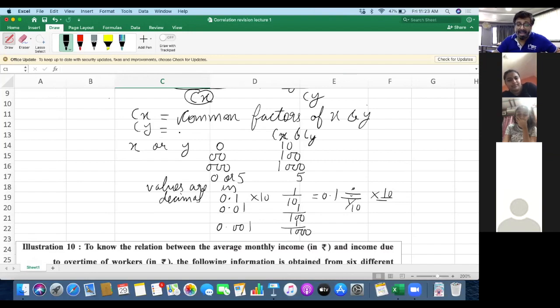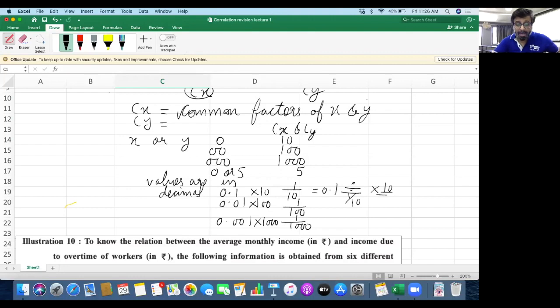Anything which you are multiplying with 100 will become divide by 1 by 100. Anything which you are multiplying with 1000 will become divide by 1 by 1000. So this is how the common factors are to be decided.